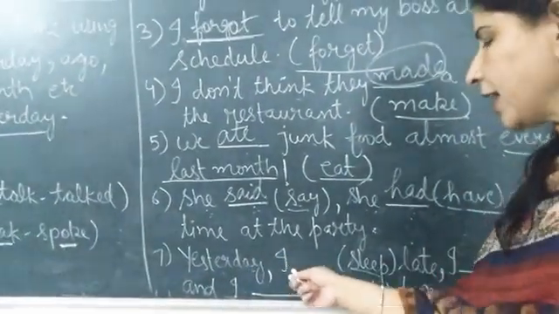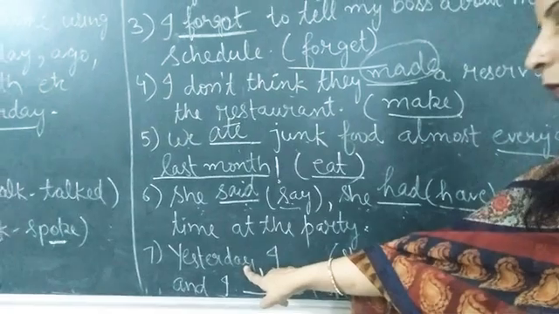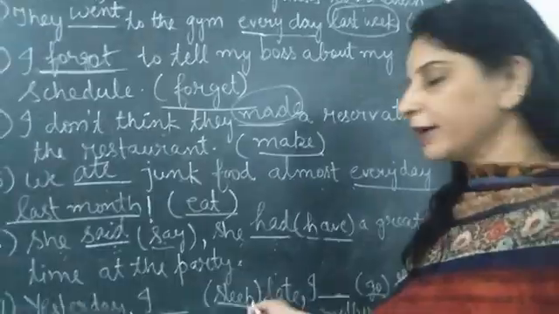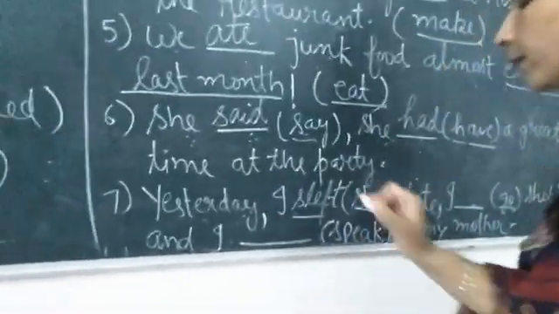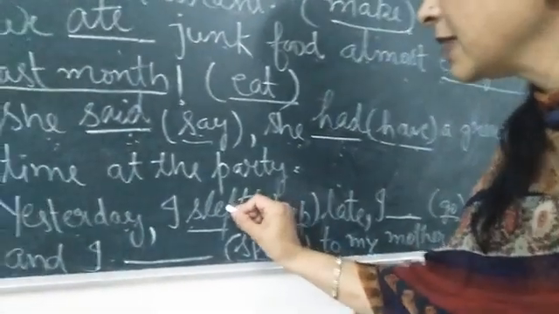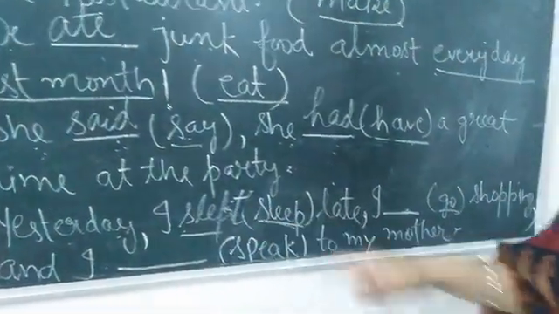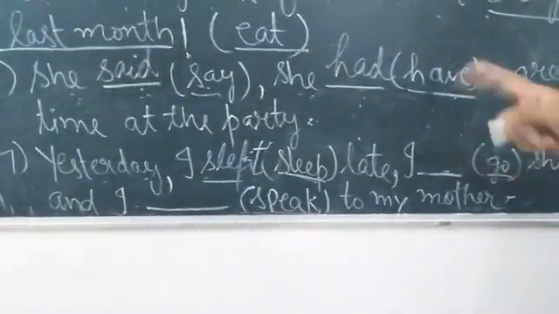So yesterday, now this yesterday is gone. We are talking about the past time. So yesterday I sleep, second form of verb is slept. Okay, this is slept, S-L-E-P-T. Slept late, I dash shopping, go. This is again yesterday.